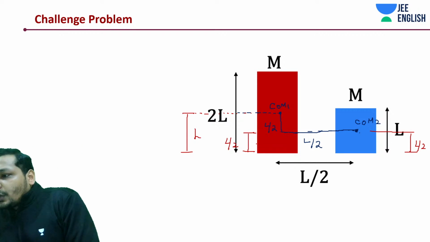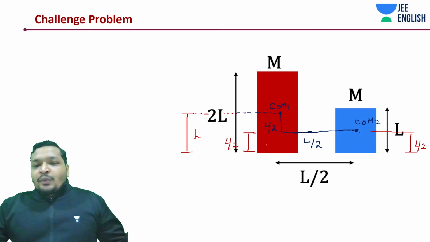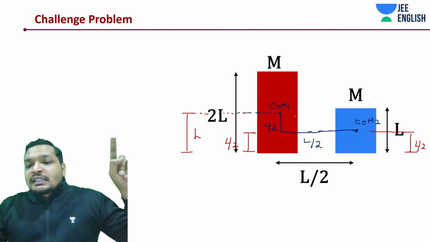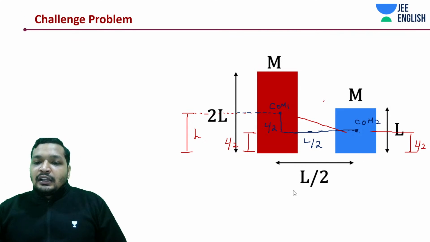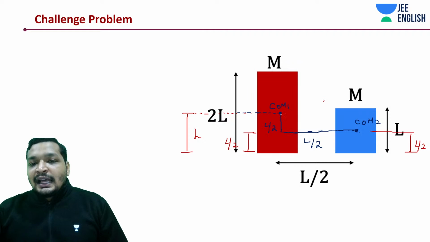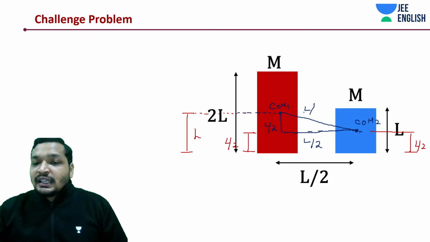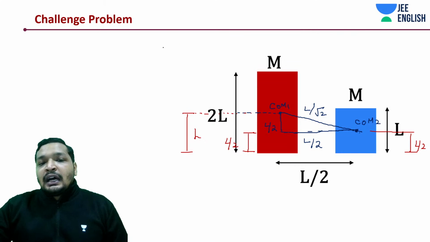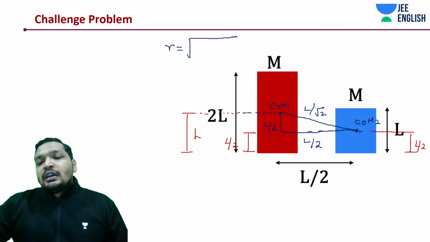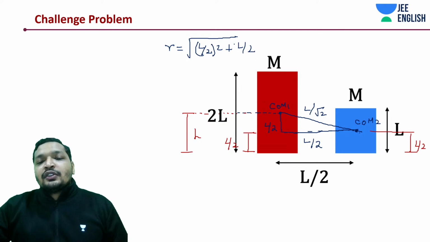Hi Priyanshu. Okay. Now let's get into the question. What is the distance between the centers of mass? Let me just change the color because this is not visible, I believe. It's basically a right angle triangle in this case. Actually, it's an isosceles right angle triangle. Even though it looks not up to scale, the distance between the centers of mass is going to be the square root of L by 2 whole square plus L by 2 whole square. If you haven't understood it, students, you have understood it, good, very good.